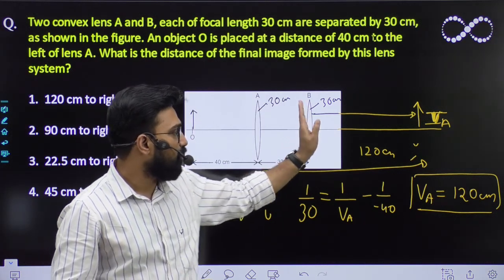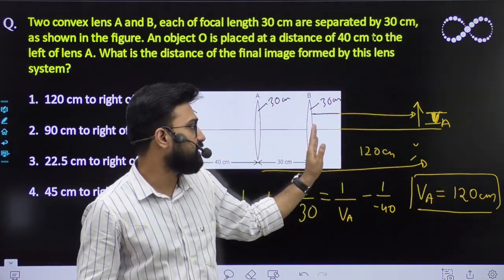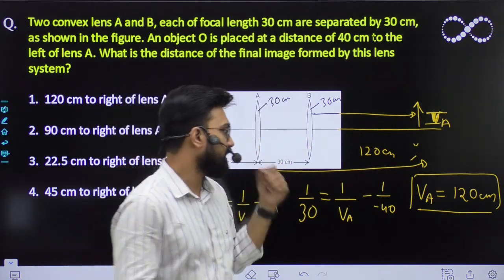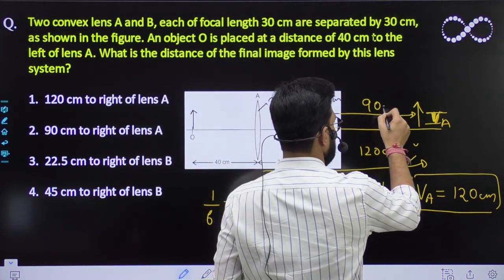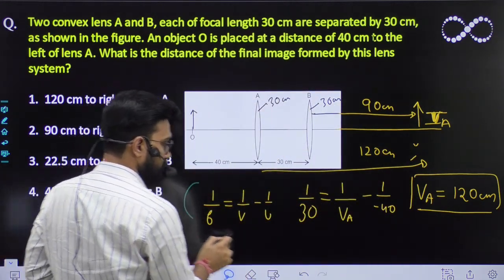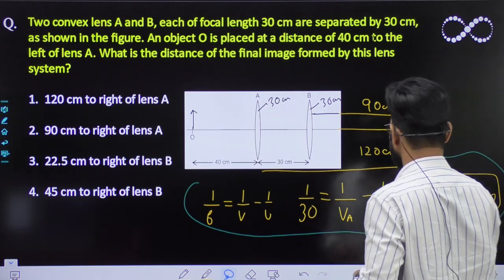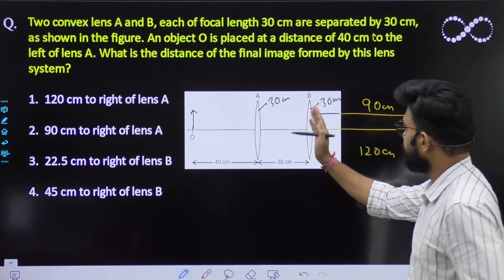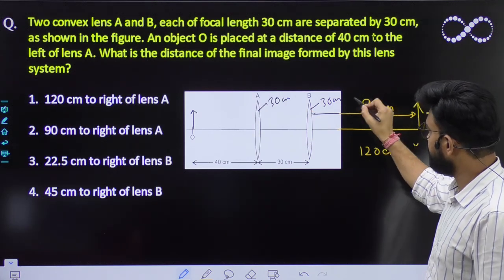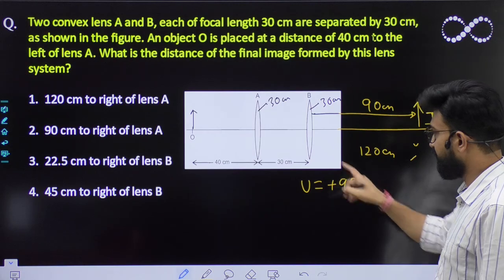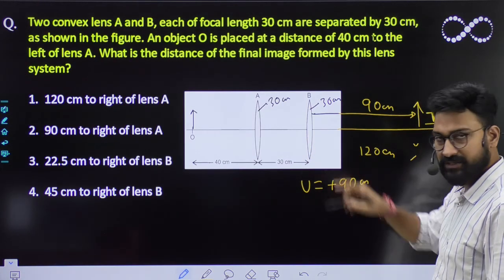So now object distance from lens B is 120 minus 30 centimeter. So what you will be getting as? So this is 90 centimeter. Okay, rest everything is clear. थोड़ा सा और आगे करेंगे हम. So that means this distance u is plus 90 centimeter, है ना, for object for lens B.